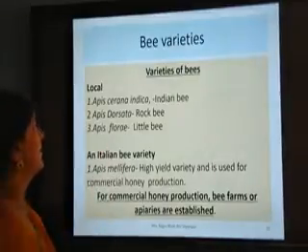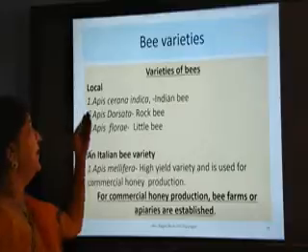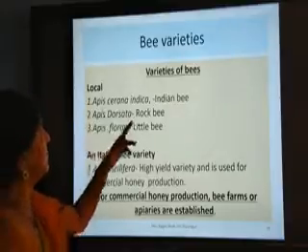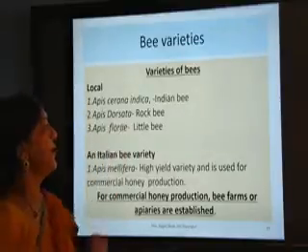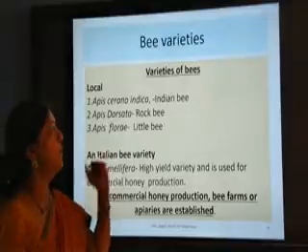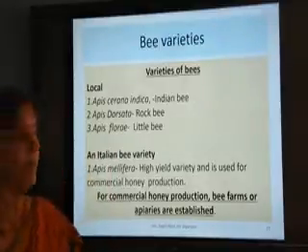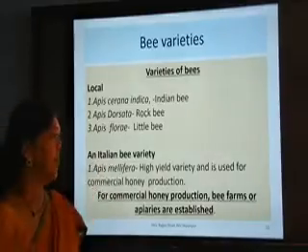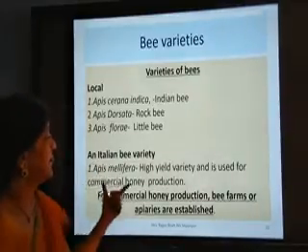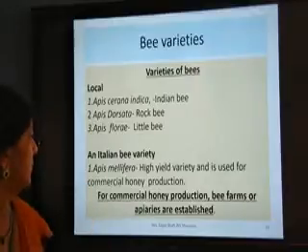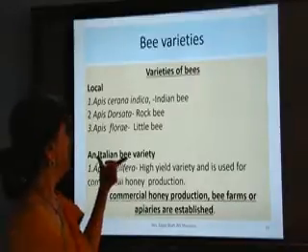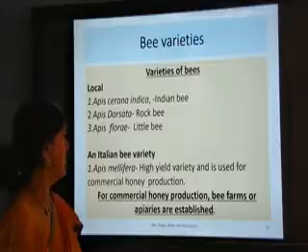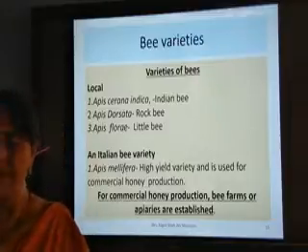So let us talk about varieties. There are 4 varieties. Apis cerana indica, that is Indian bee. Apis dorsata, that is rock bee. And Apis florea, that is little bee. But what type of bee is used in India? Apis mellifera, because that is used for commercial honey production. So the commercial honey production is given by the Apis mellifera.